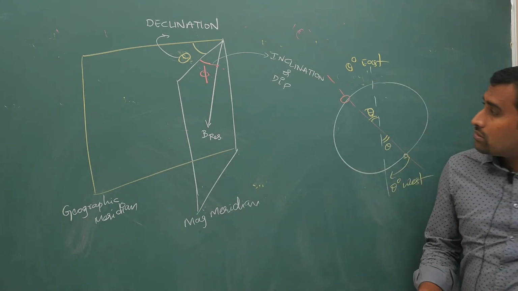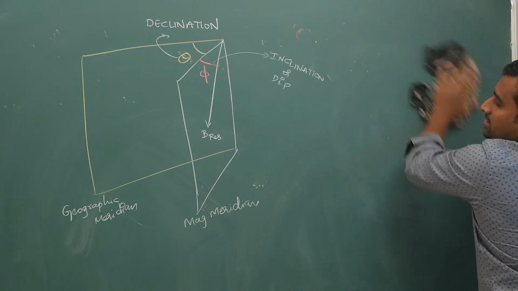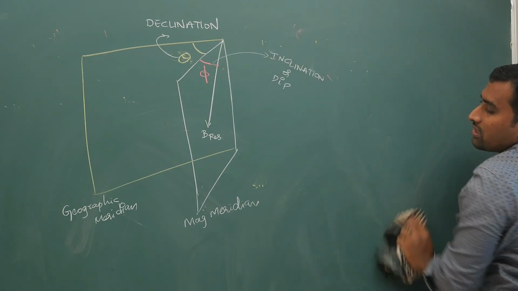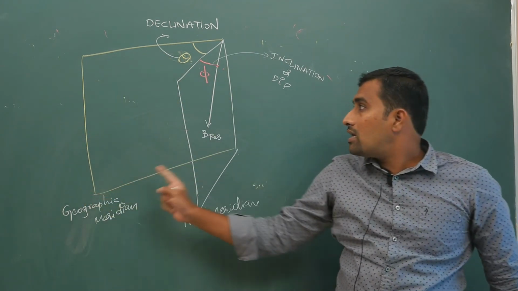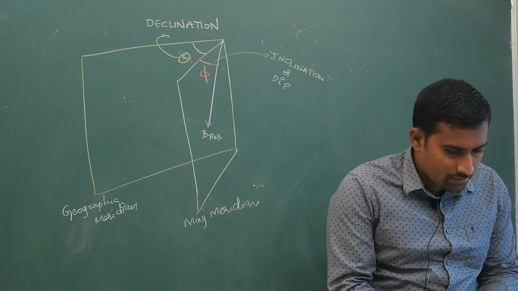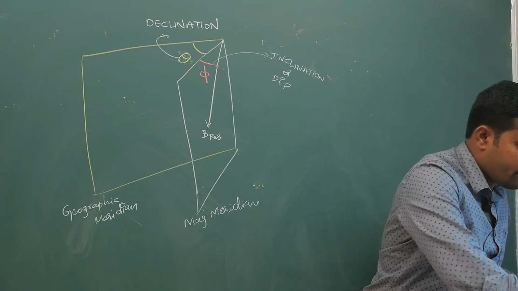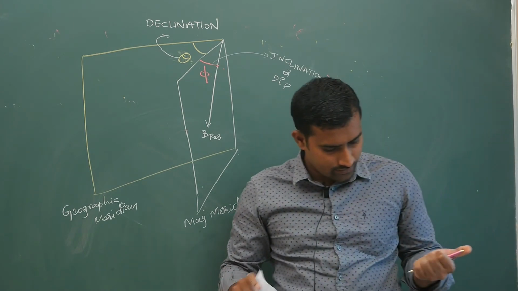Now don't worry, relax. Hope you are understanding this. Geographic meridian, yellow color one. It is like this. Let me take a paper here.